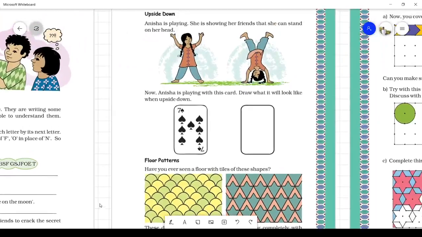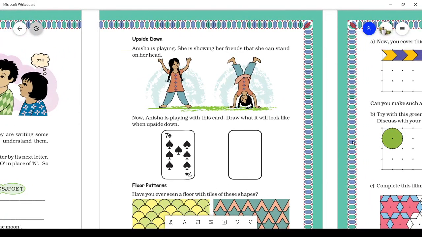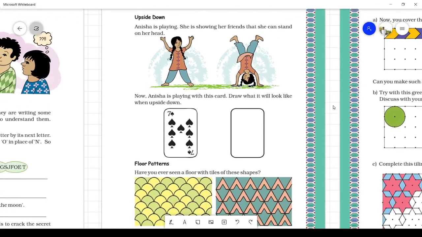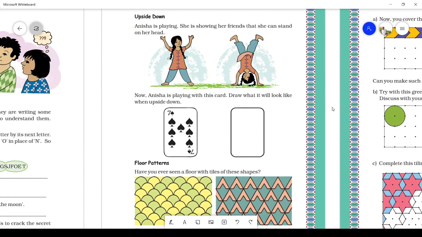Okay, moving to another page: upside down. Aisha is playing. She is showing her friend that she can stand on her head. Aisha is playing with this card. Draw what it will look like when it is upside down.